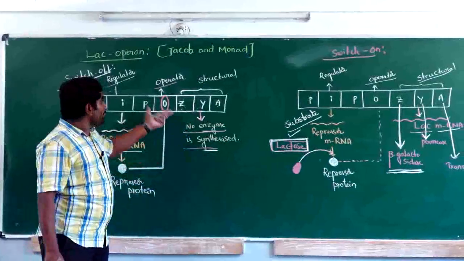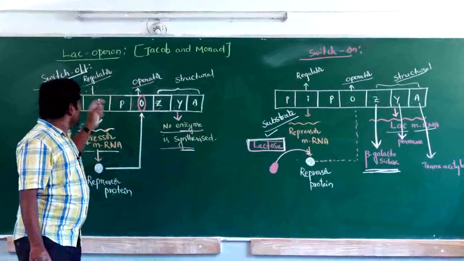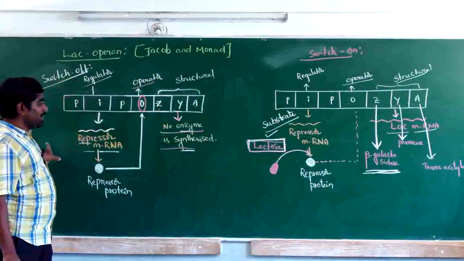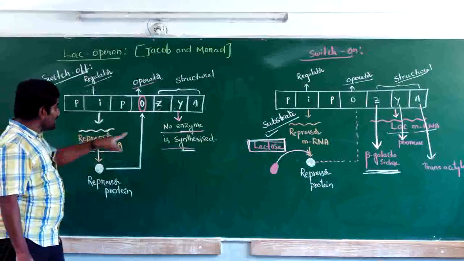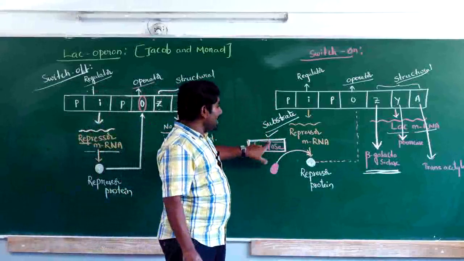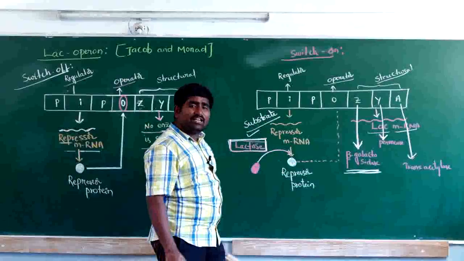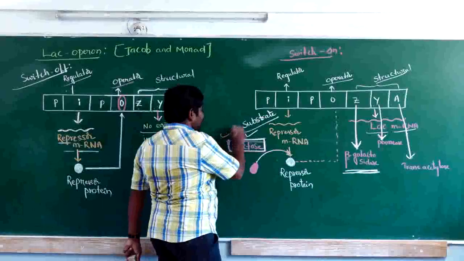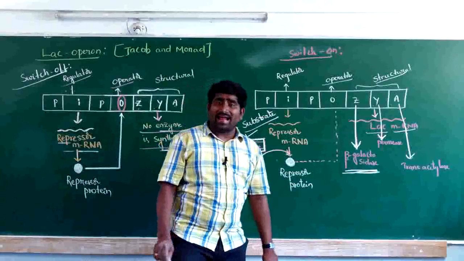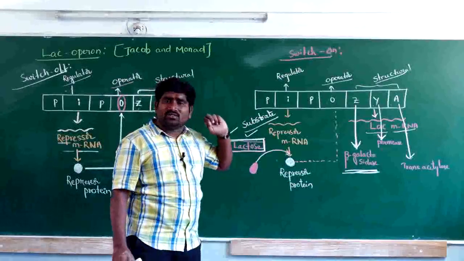Now let us see the differences between the switch off and switch on mechanisms. In the switch off mechanism, lactose is not there, so enzyme production is not induced. In the switch on mechanism, lactose is there, so enzyme production is induced. So which one is the inducer? Lactose is the inducer. In this lac operon concept, the inducer is lactose.